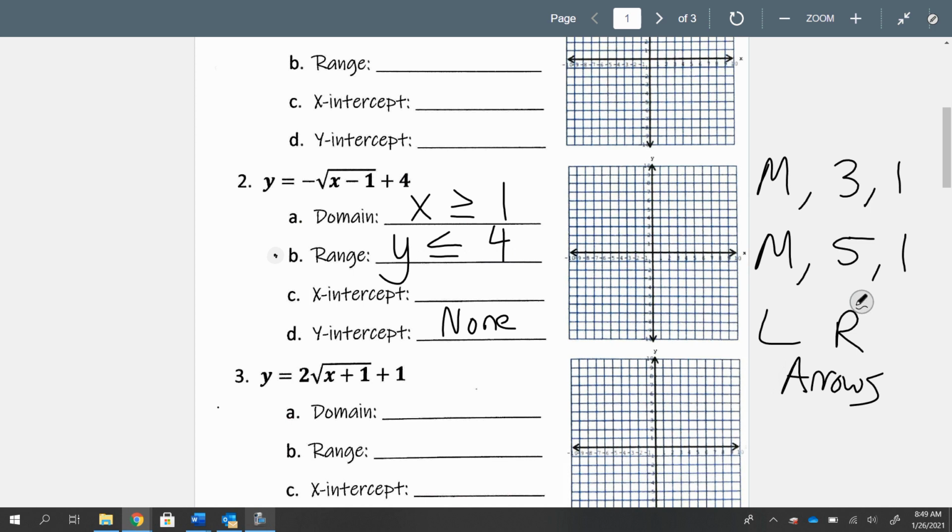If it does not pass, this is, again, I'm just making this up just to show you. It looks like that. Y is less than or equal to 4. So then we have x greater than or equal to 1. So it looks like that. It never crosses y. All right, if I do that wrong, sorry, I don't have the calculator on me. But it's never going to cross y, basically. So the answer for y-intercept is none.